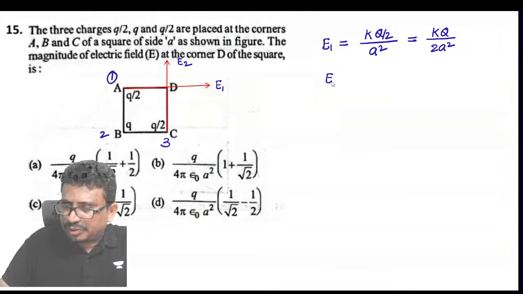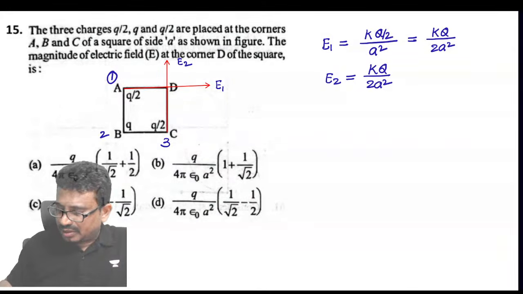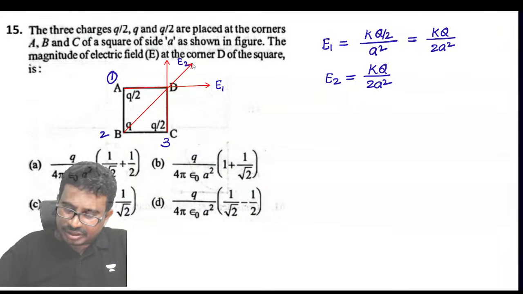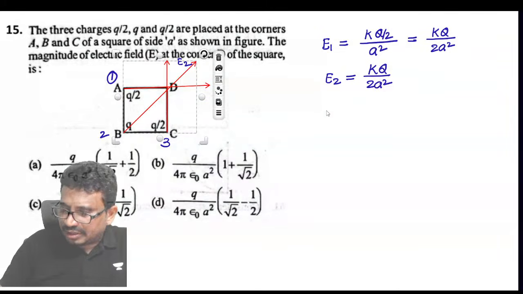And what about this E2 value? Tell me. That is also KQ by 2A square. And what about this, B and D here? These are in these directions, and the resultant of these two we can find.